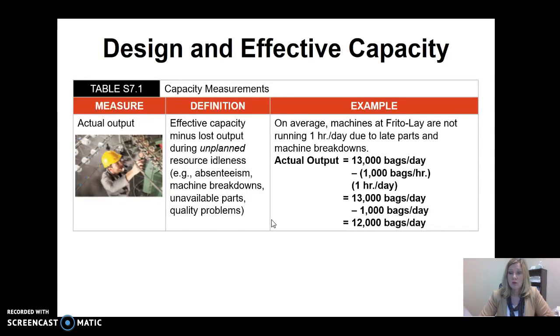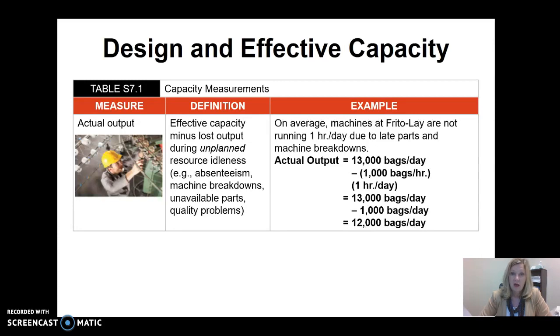Then we look at what's our actual output. So effective capacity minus lost output. So those are unplanned. We have employees that don't show up, machines that break down. We have unavailability of parts, supplies, input, whatever the case might be. So how are we operating in comparison to our effective capacity and to our design capacity?